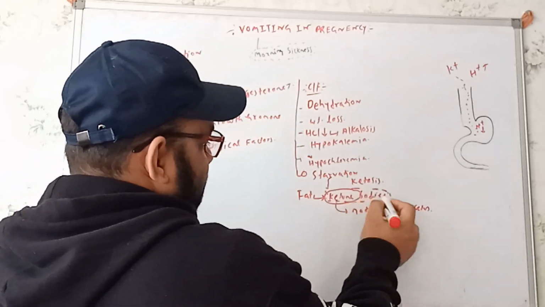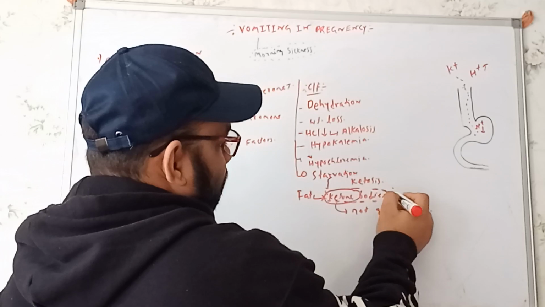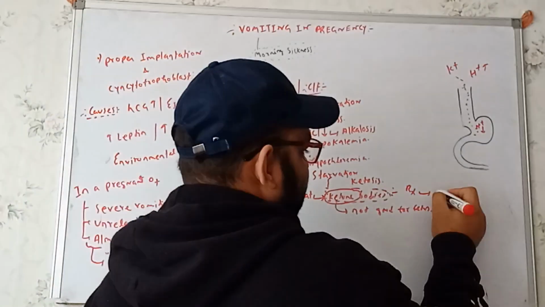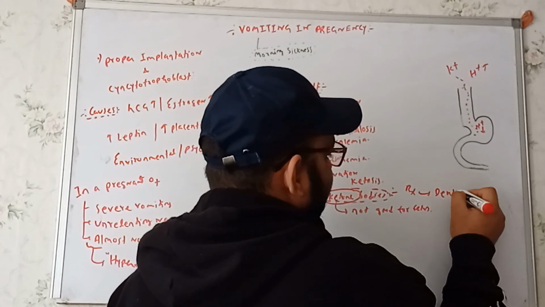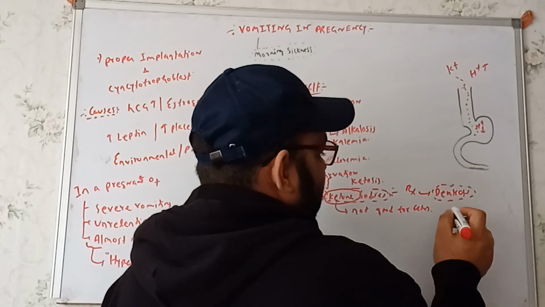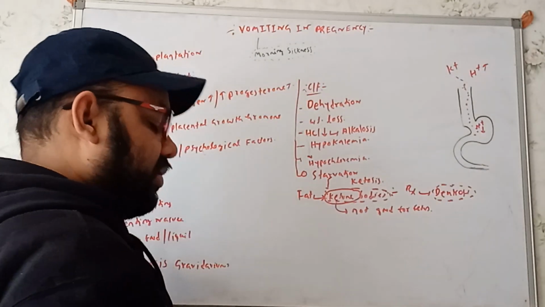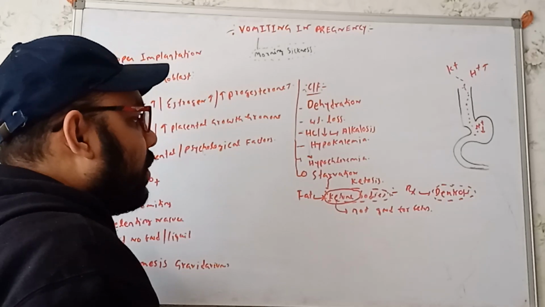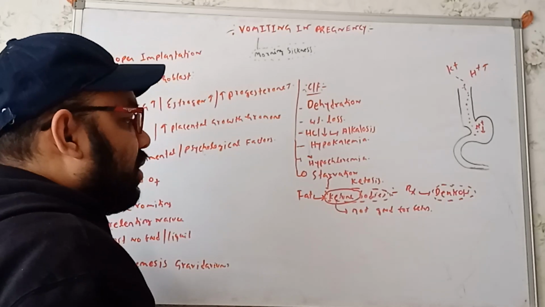Now, in these cases, to manage this condition, we can give dextrose or glucose. Whenever we give the dextrose, it will be utilized by the body, and the body will produce energy from the dextrose. So there will be no use of the ketone bodies over here.